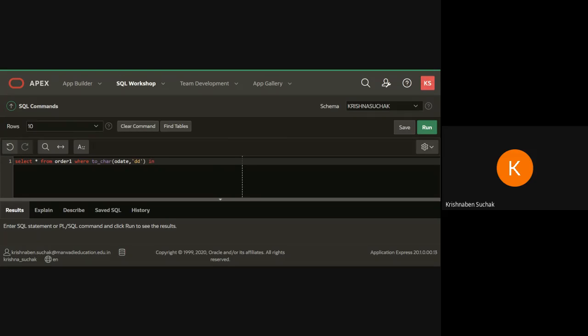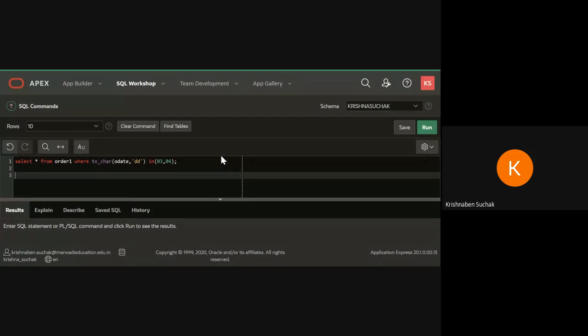Then I am using the in keyword. This is my first query for the in keyword. In bracket, I have to write which two dates: 03 and 04. Okay. Everyone do this. Then by between. First complete this and then here I am writing the between query also. Select star from order 1 where the same query will be there.